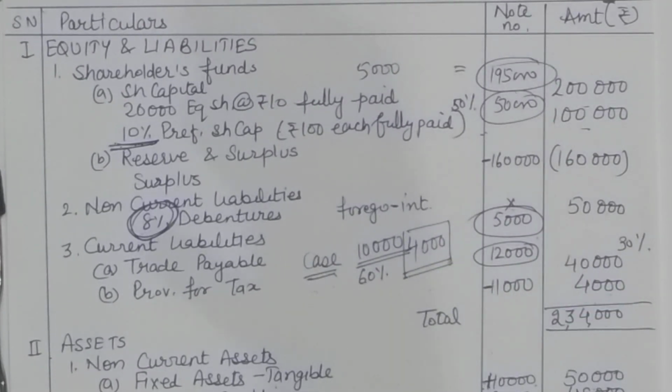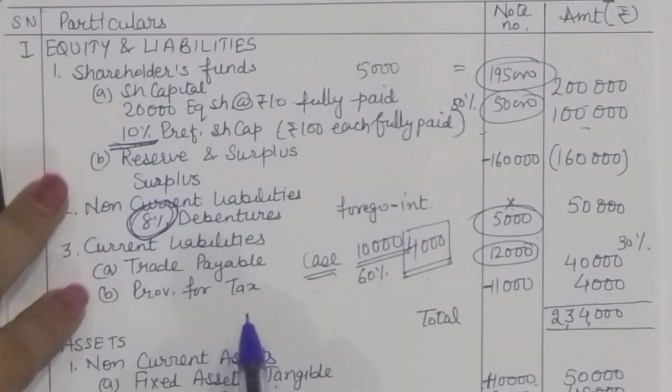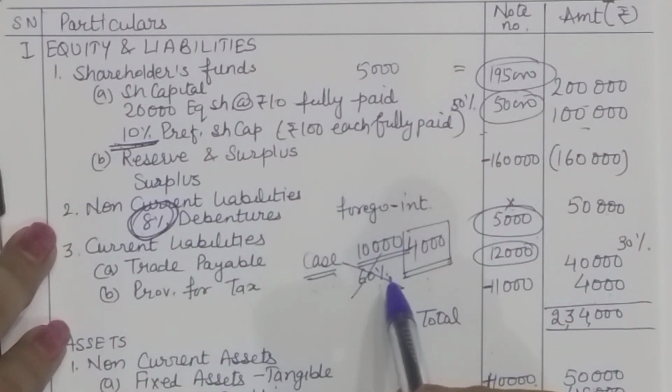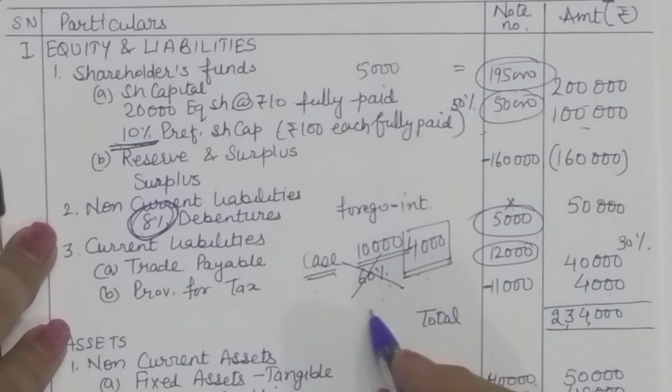So practically speaking, you have a gain of 6,000 and you are to pay 4,000. But from the accounting point of view, this gain will not come into the books because this is not there in the books. So only 4,000 will be recorded, and for the books it is a loss.